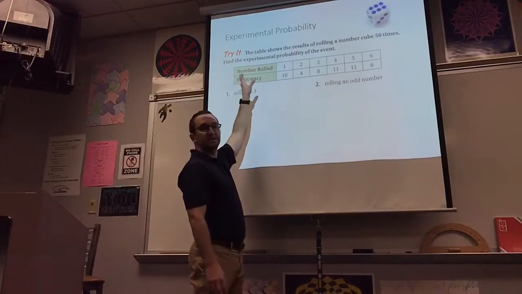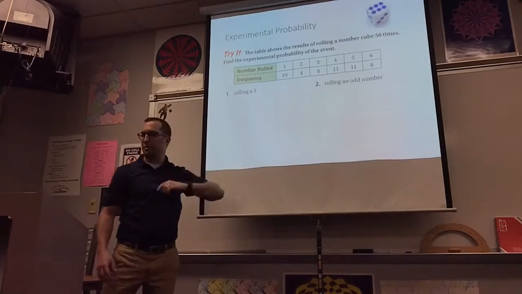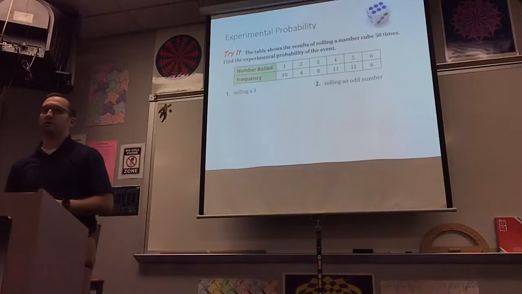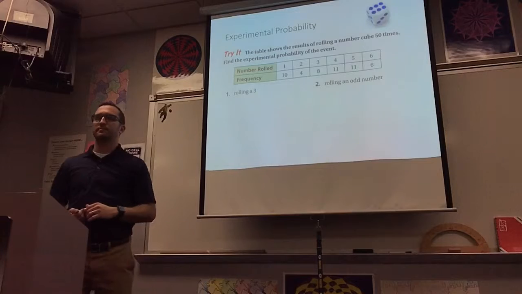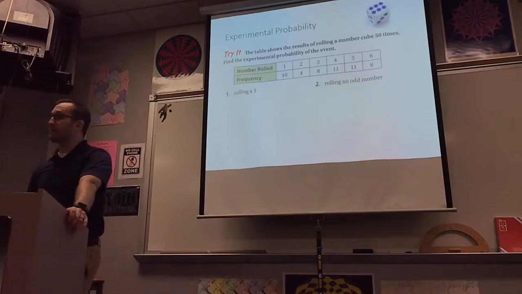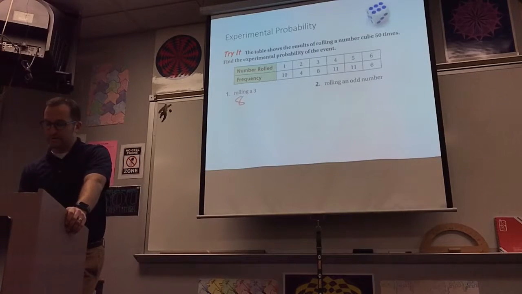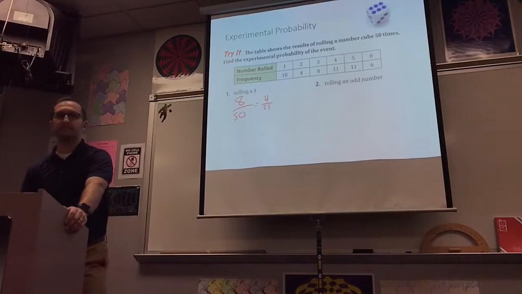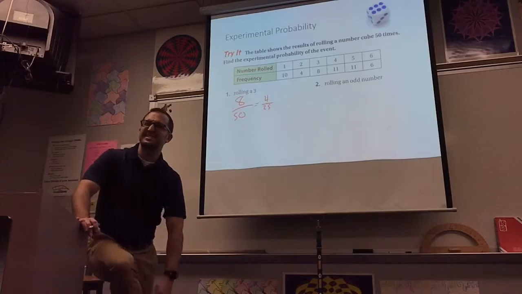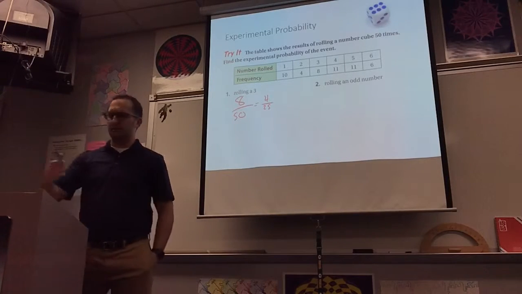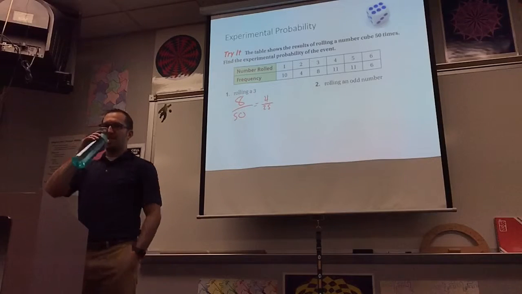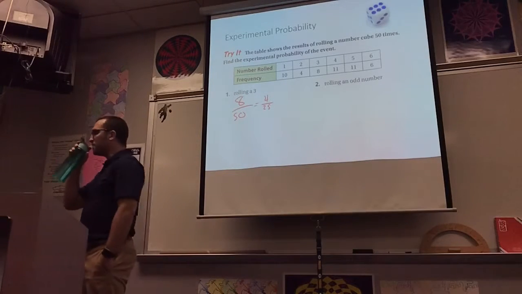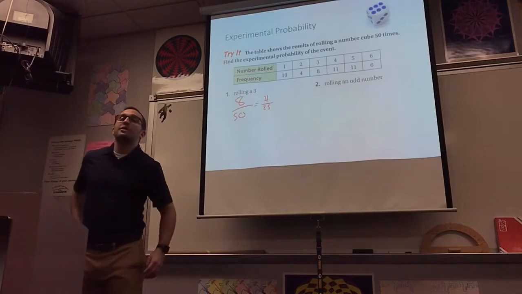Based on the experiment, what's the probability of rolling a 3? How many times did we roll a 3? 8. Out of how many times? 50. So that would be 4 over 25. Let's simplify to 4 over 25. Is that 1 out of 6? I don't know, use your calculator, tell me. So how do we check that?